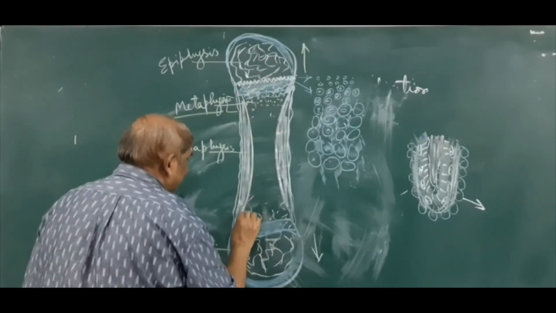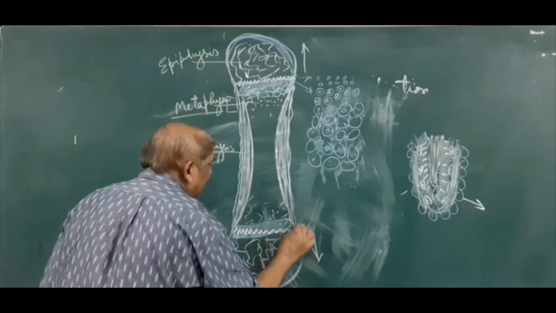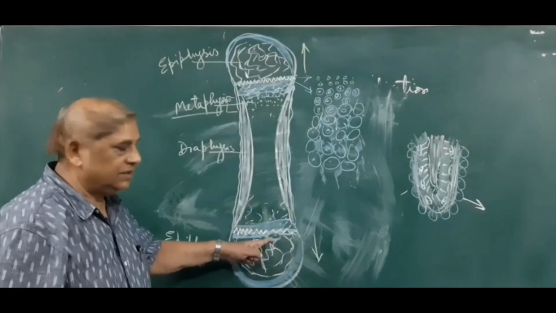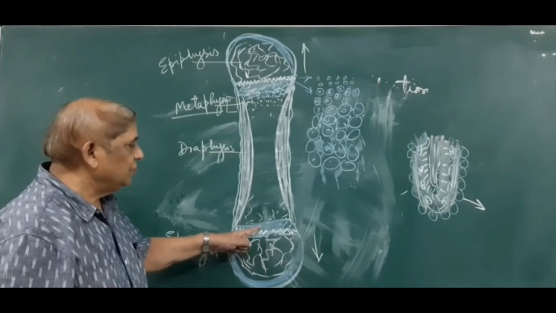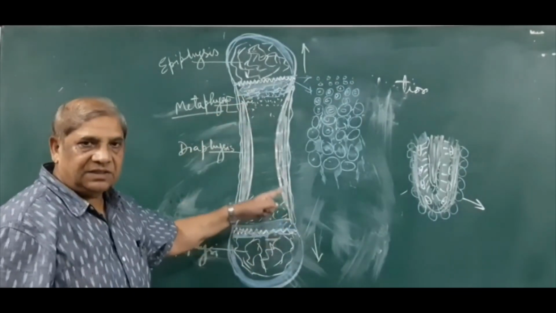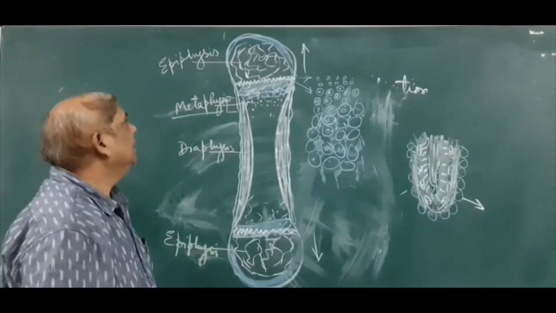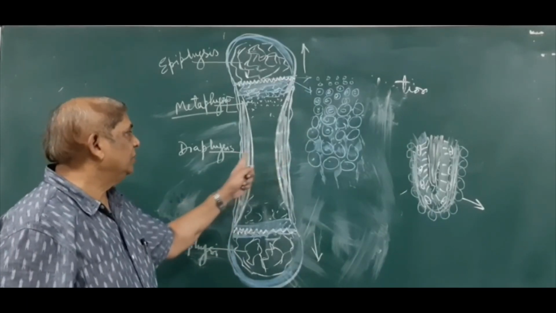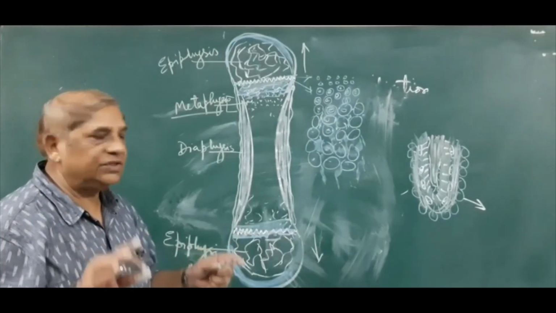This fusion takes place at one end first, and then at the other end. We have learned the significance of this epiphyseal line: it represents the fusion between diaphysis and epiphysis, and once this line is there and fusion has taken place, there will be no growth in the bone. Similarly, very little or no growth takes place deep to the periosteum once adulthood is achieved.